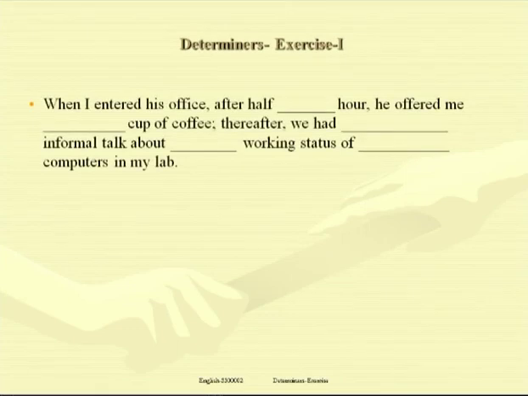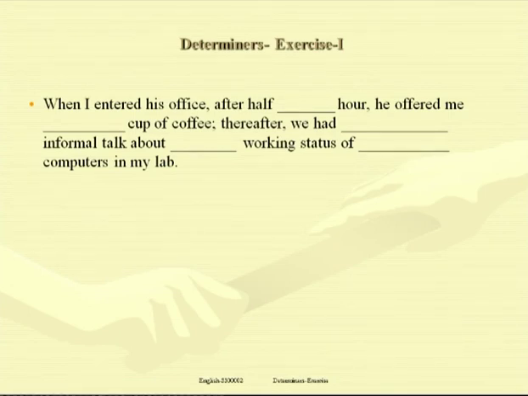Going further, when I entered his office after half an hour, he offered me a cup of tea. Thereafter, we had an informal talk about the working status of the computers in my lab. When I entered his office after half an hour, a sound of vowel sound, article an, he offered me a cup of coffee.